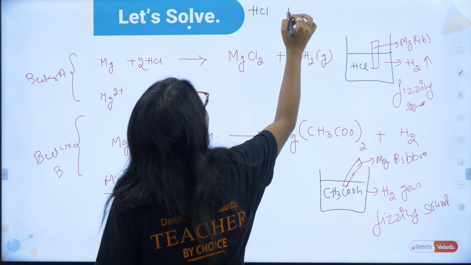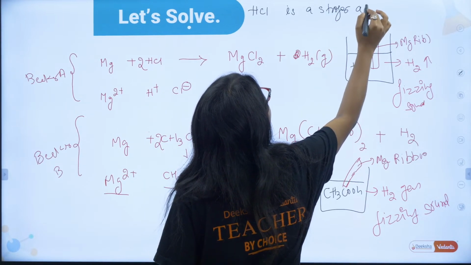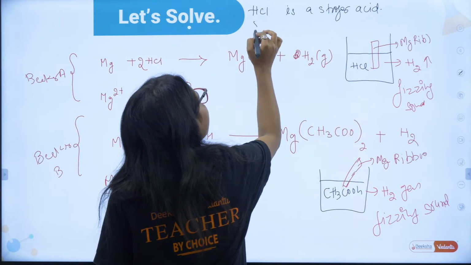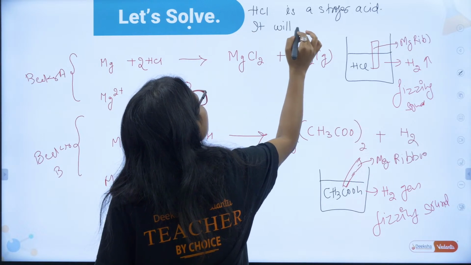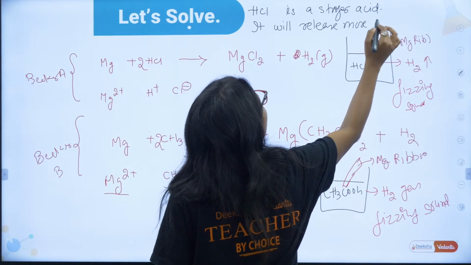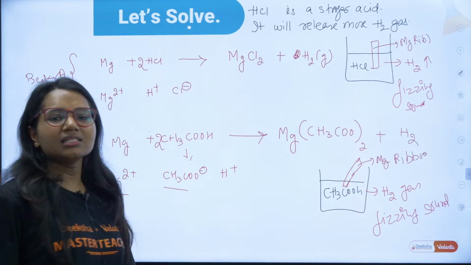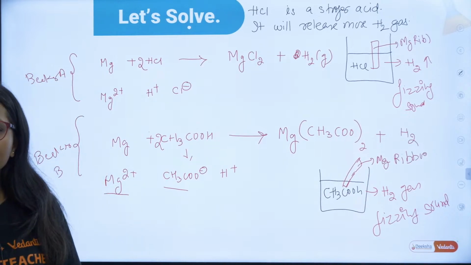I am writing here, HCl is a stronger acid. It will release more hydrogen gas, hence more fizzing sound. Clear?